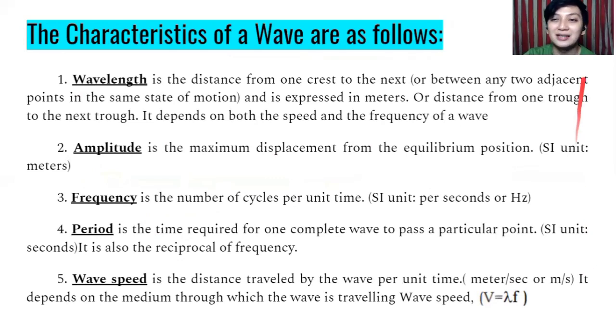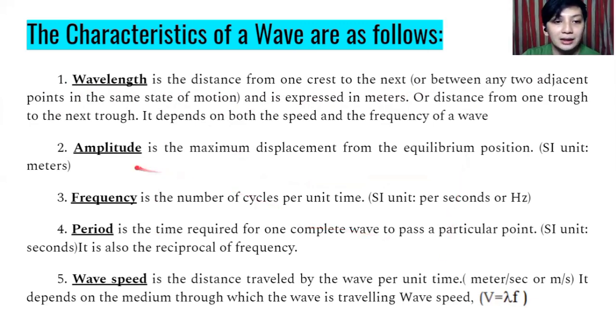So now we are going to discuss the different characteristics of a wave as follows. So number one, wavelength. Wavelength is the distance from one crest to the next, or between any two adjacent points in the same state of motion. Meaning to say, it is expressed in meters, or the distance from one trough to the next trough. So, pwede siya sa taas. Pag sa taas, between two crests. Pag sa baba, between two troughs. Okay? So, it depends on both the speed and frequency of a wave. So, speed, ito yung bilis.